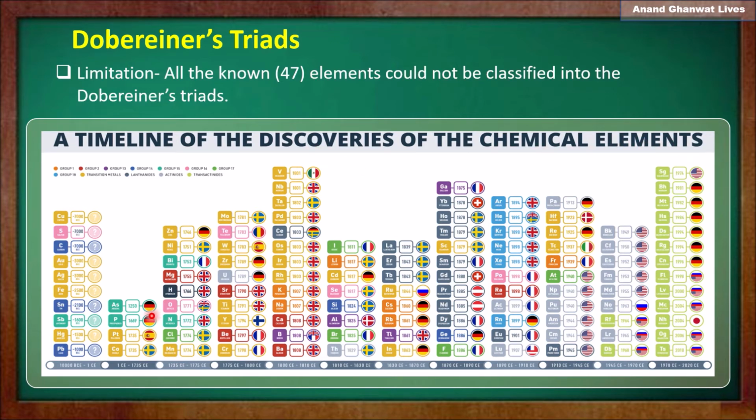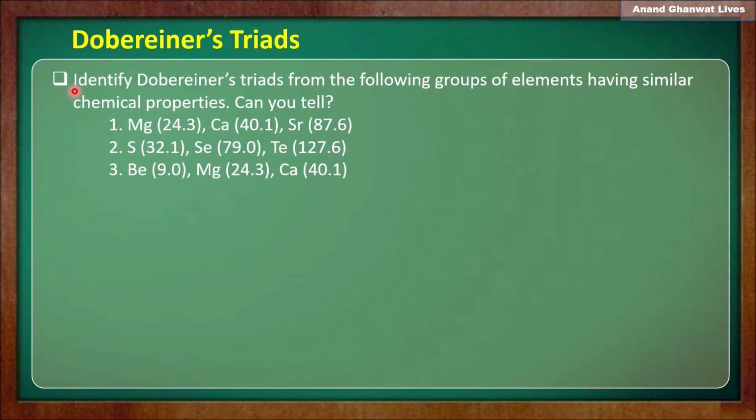It is only for information. Up to 1817 there are 41 elements discovered. Let us now identify Dobereiner triads from the following groups of elements having similar chemical properties. Can you tell which are Dobereiner triads and which are not?